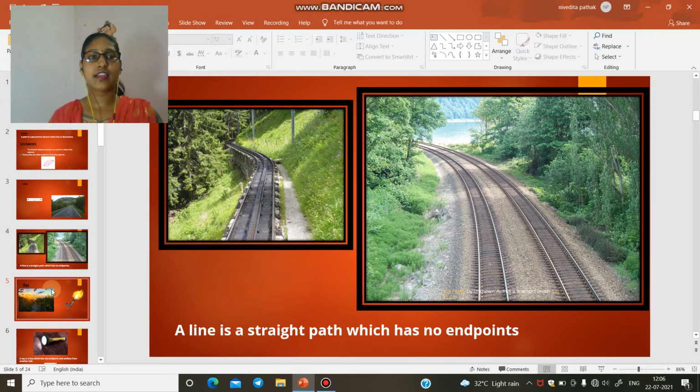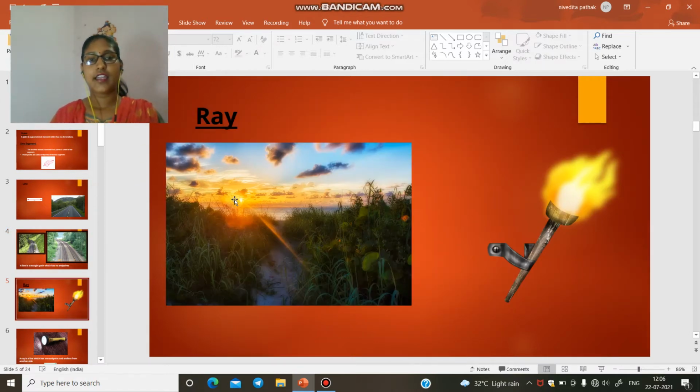Next we understand rays. It is our sun, and the light travels from the sun towards our earth, and it travels in only one direction. Same as this figure of a torch, in which light from the source has traveled in one direction. It means in both figures they have one fixed endpoint and the second point is endless.